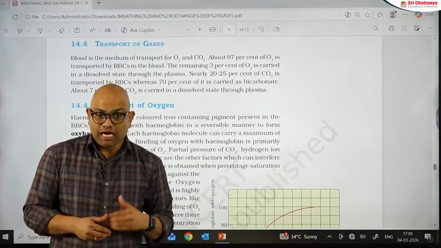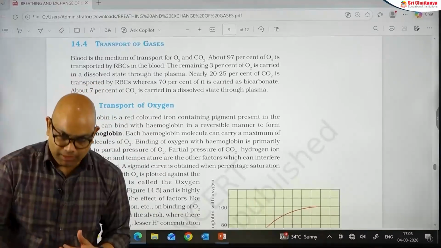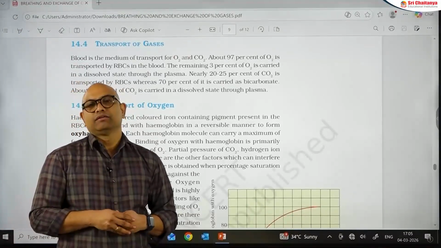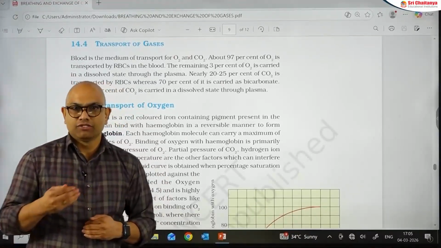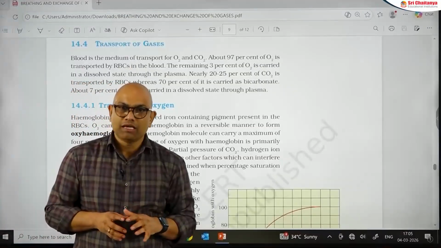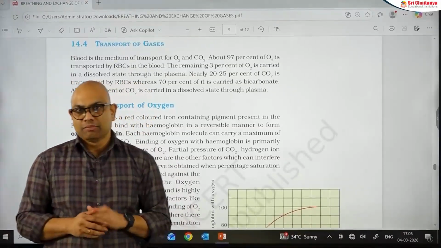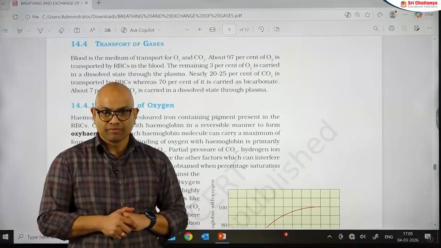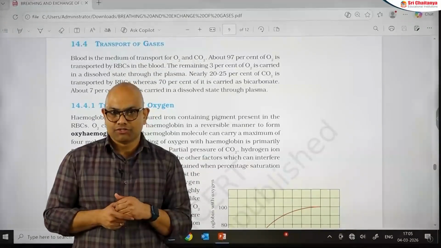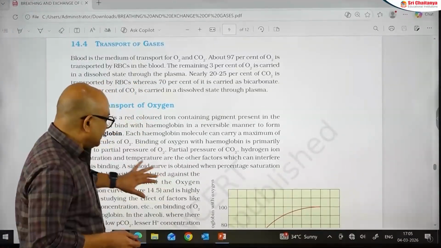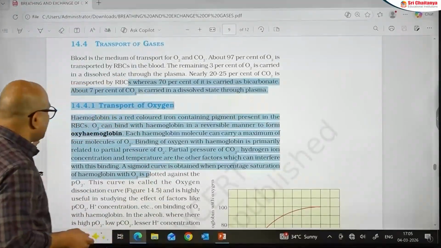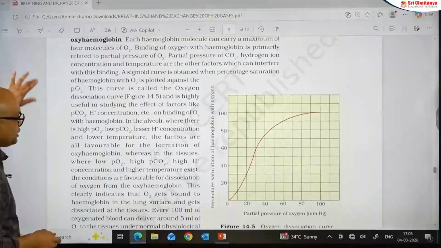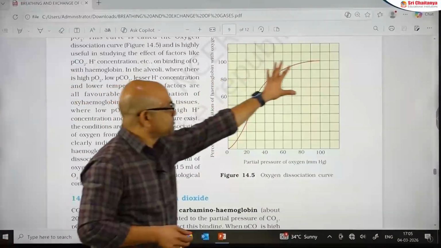On average, 100 ml of oxygenated blood can deliver 5 ml of oxygen to tissues under normal physiological conditions. But at the time of strenuous exercise, the amount of oxygen delivered to the tissues will increase. Here, there is a diagram related to the oxyhemoglobin dissociation curve. Let me give you the basic concepts related to this.